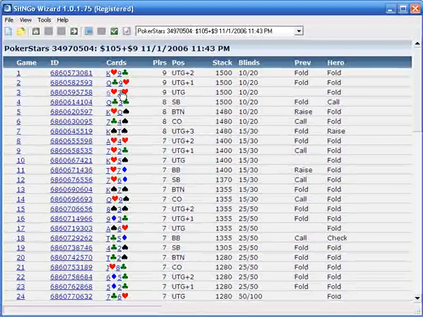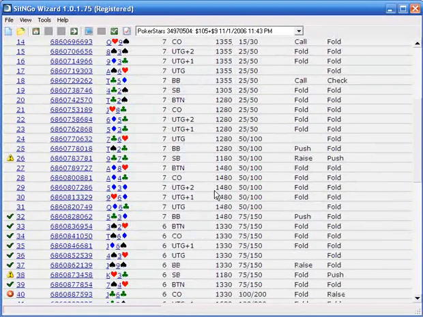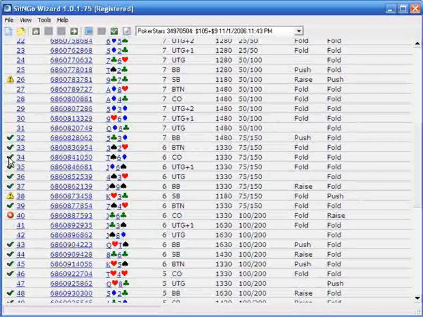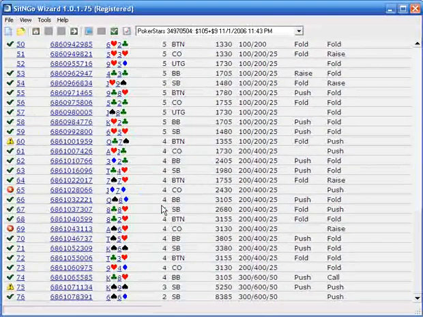And what it's going to do is give us every hand that we've played, first hand, second hand, etc., the cards we've had, number of players left, our position, our stack, what the blinds were, what happened before us, what we did, and if it is a pre-flop all-in, potentially, it'll give us a yellow if it's a close decision, a green if it thinks we were definitively correct, and a red if it thinks you were definitively wrong.